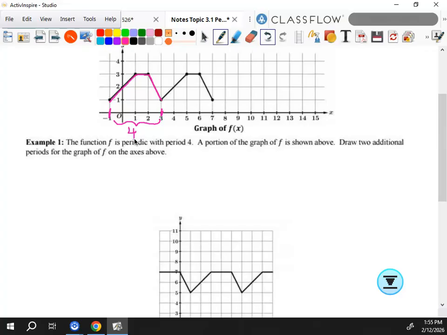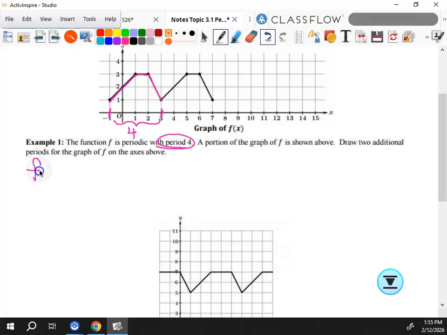We okay with that? Because I go 4 units and then I repeat the same thing, and I repeat the same thing, and I repeat the same thing. So it tells me here that the period is 4. So we have a portion of the graph. I know it says to draw. We'll get there in a second. But I want you to think about what's happening here for us to draw. I know we can count and all that stuff.